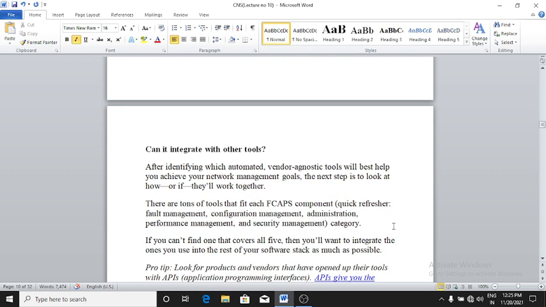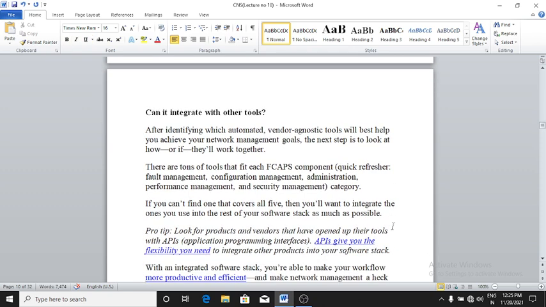There are tons of tools that fit each FCAPS component. Quick refresher: fault management, configuration management, administration, performance management, and security management categories.